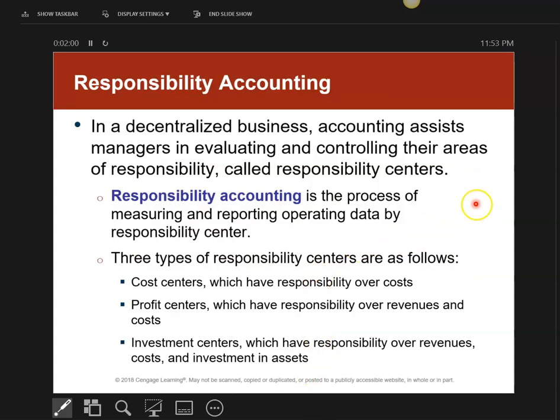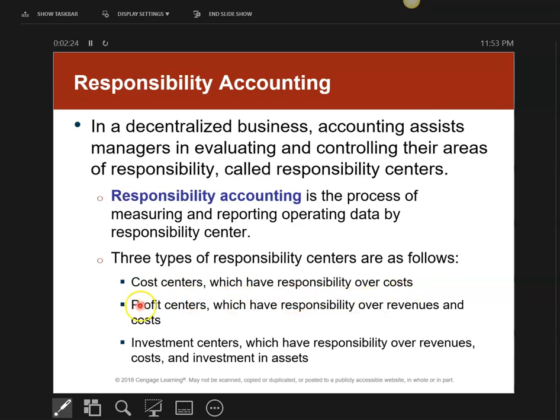When we look at this type of accounting for decentralized operations, we call it responsibility accounting. It basically says responsibility means who is responsible for different things. For this chapter, we're going to look at three major types of responsibility accounting centers. The first one is called cost centers. The only responsibility here is over cost.